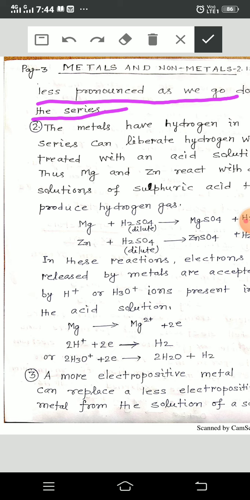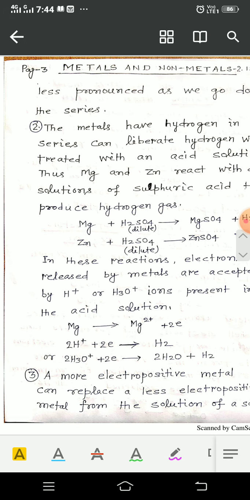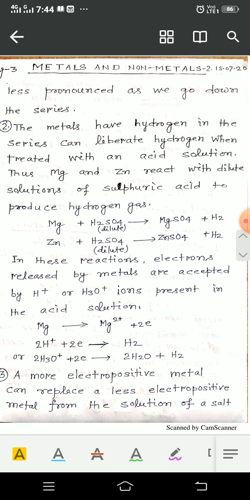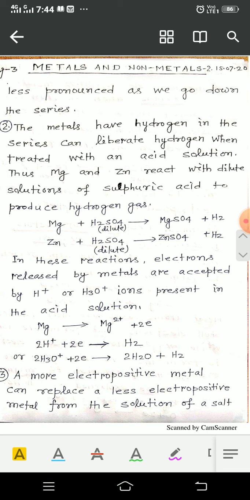Now the second significance is that the metals above hydrogen in the series can liberate hydrogen. The metals can liberate hydrogen when treated with an acid solution.